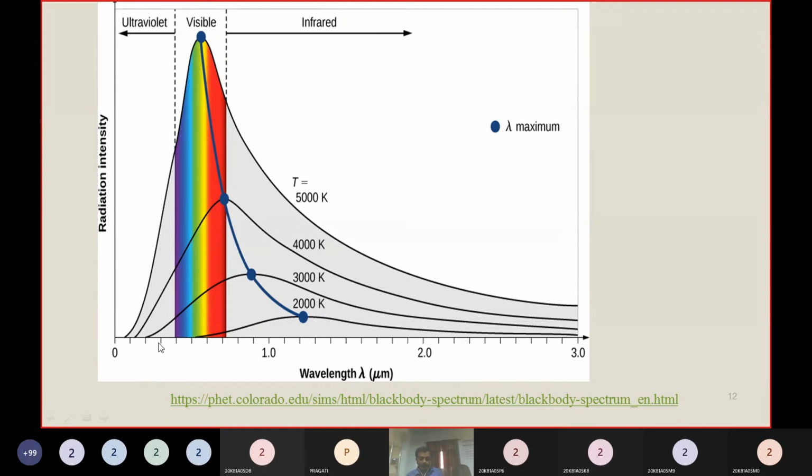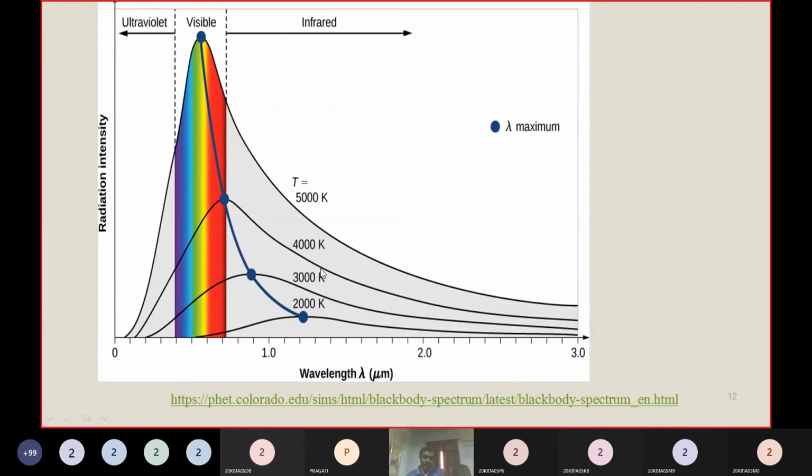If you take the lower wavelength region, the intensity of radiation is less. As you increase the wavelength, the intensity of radiation increases up to a particular lambda maximum value. After that, if you increase the wavelength further, the intensity of radiation decreases.